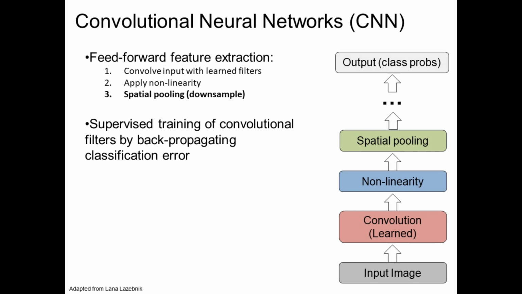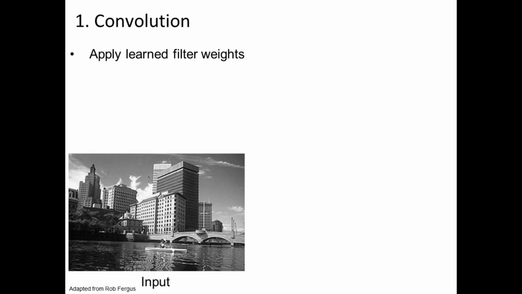For this we perform supervised training of the convolution filters by back propagating classification errors. That is, once I move from the input image to the output class, if it is classified wrongly, then that error information is passed back to the convolution layer. So it corrects its weights and then proceeds further. That is backpropagating the classification error. So we supervise until we get the least error. Then we apply the convolution, that is, apply the learned filter weights to the input.